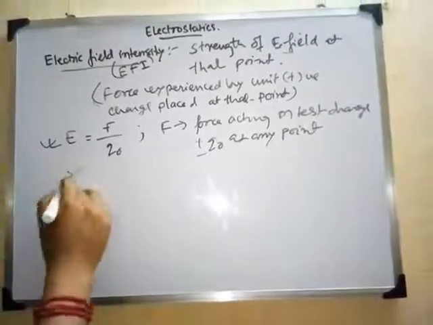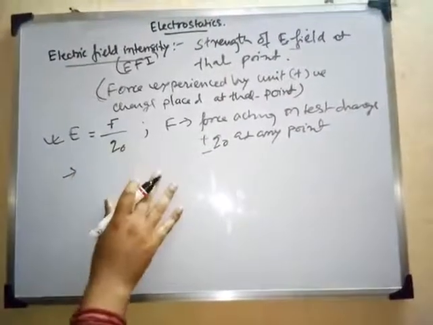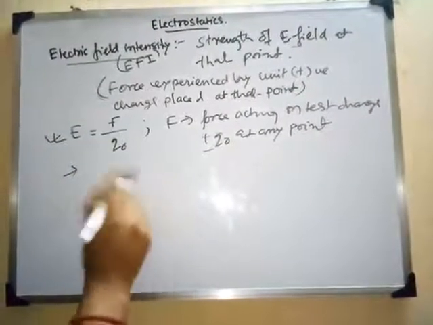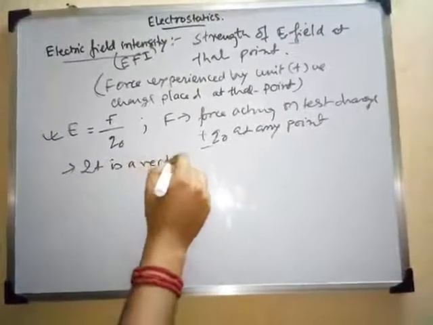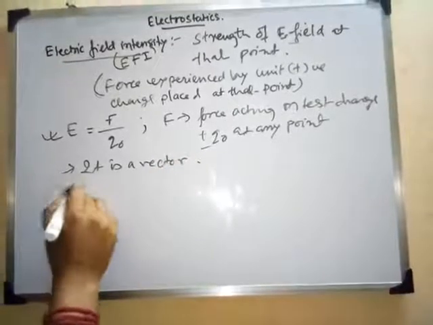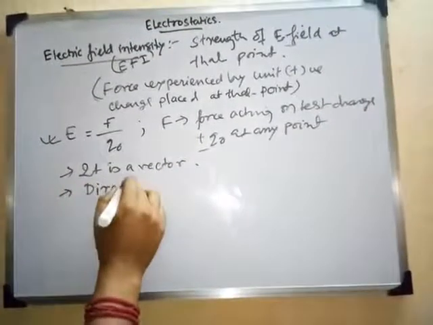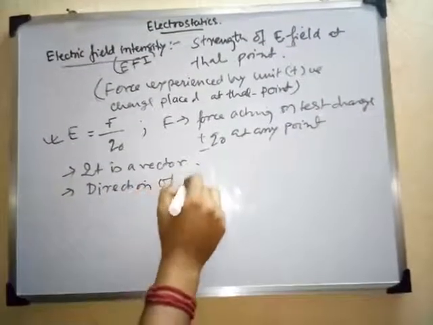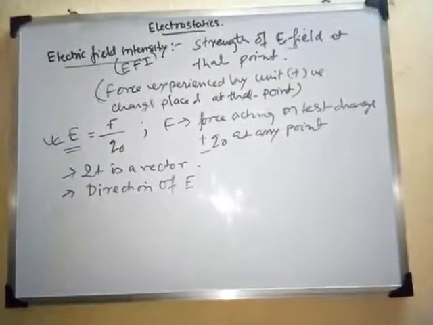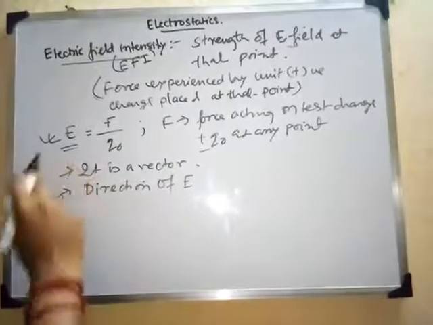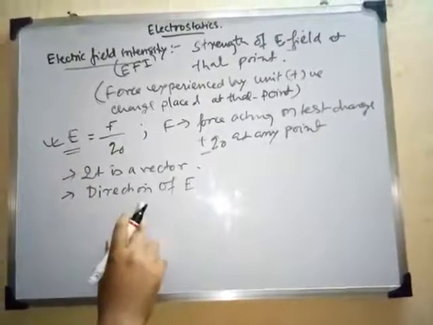So what are the points that we need to remember regarding this electric field intensity, or EFI? First point to remember: it is a vector quantity. Next, the direction of E, that is the electric field intensity, represented by E, is one of its properties.